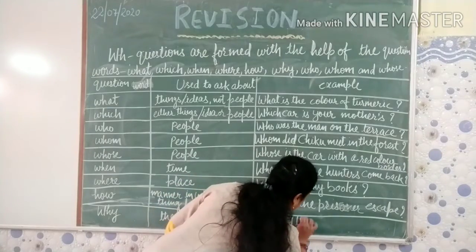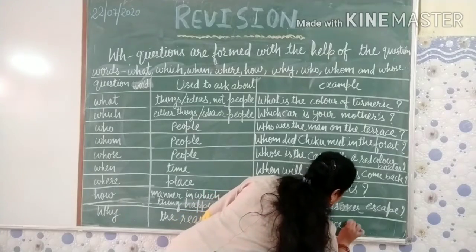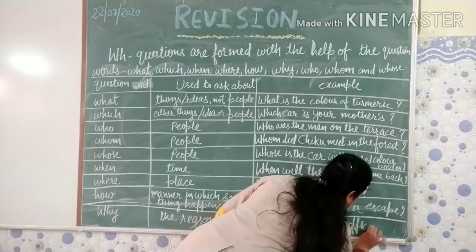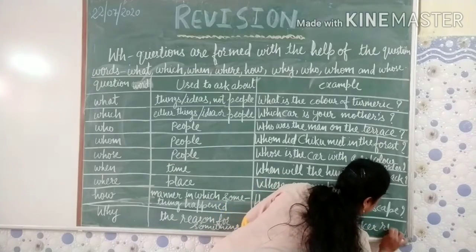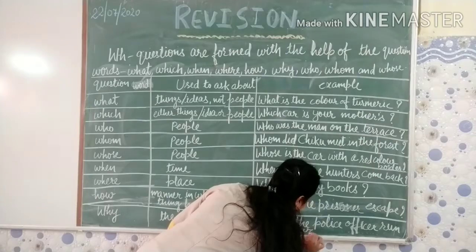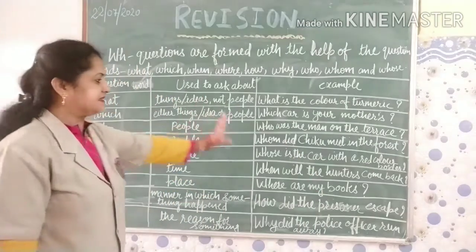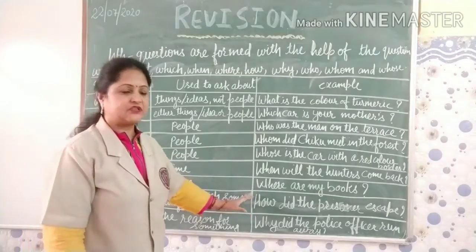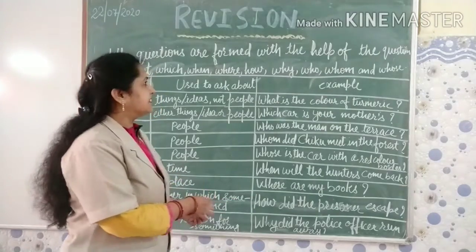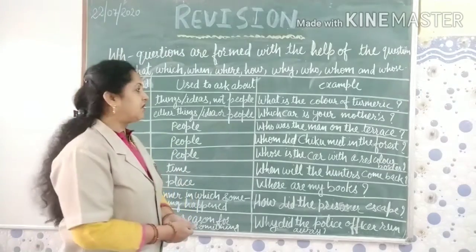Why did the police officer run away? Okay, so these are our WH questions. I have given the examples here to understand the WH questions. So let's start with our next type of questions, and we call it alternative questions.